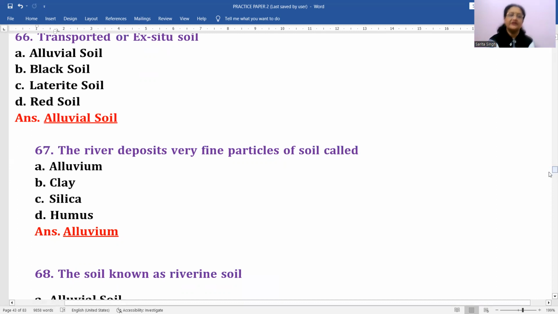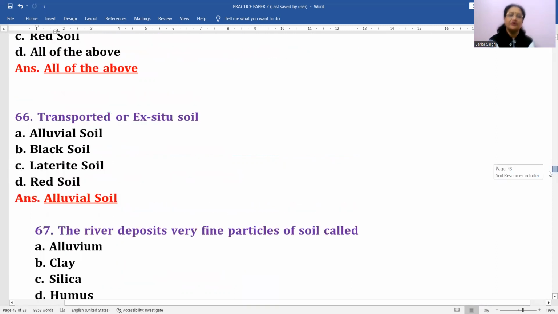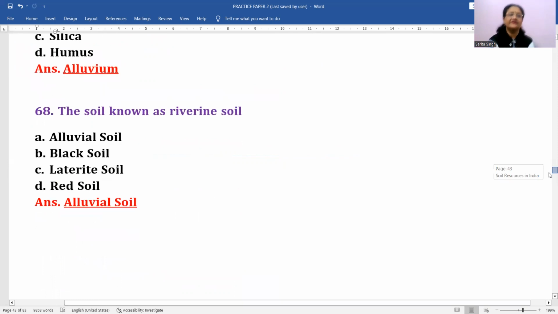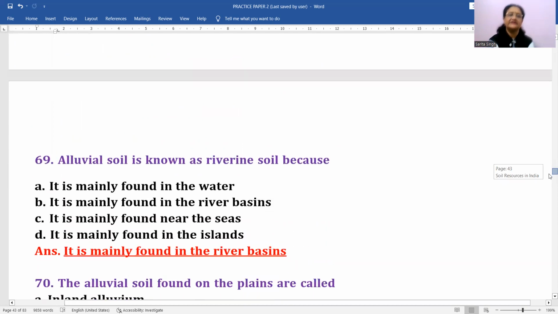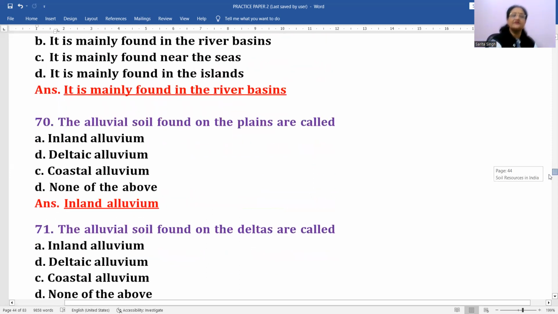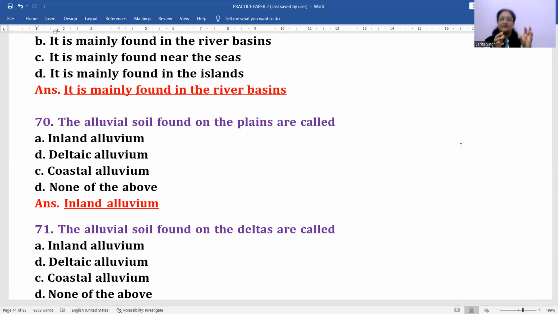Next is the river deposits very fine particles of soil called alluvium. Okay, soil known as riverine soil. Which soil is called by this name? Alluvial soil. Right. Next is alluvial soil is known as riverine soil because this we have done earlier. It is mainly found in the river basins. Right. Then alluvial soil found on the plains are called. See, regarding this also I must tell you one thing. Plains में जब आपसे पूछते हैं तो that is called inland alluvium. Inland means surrounded by land.